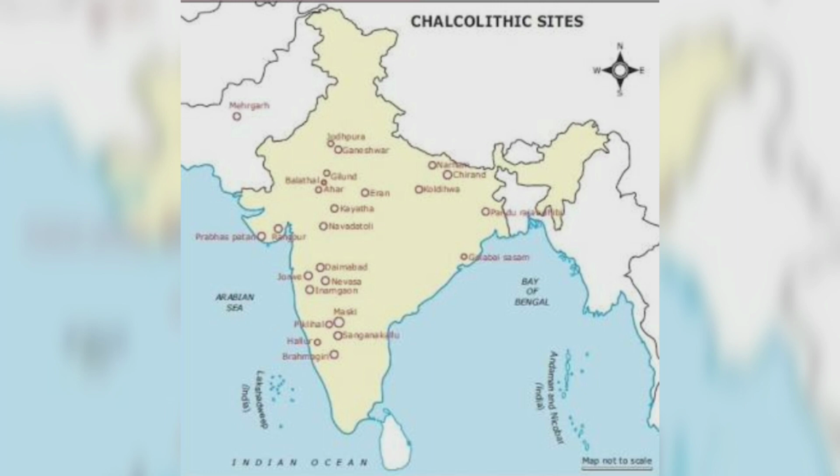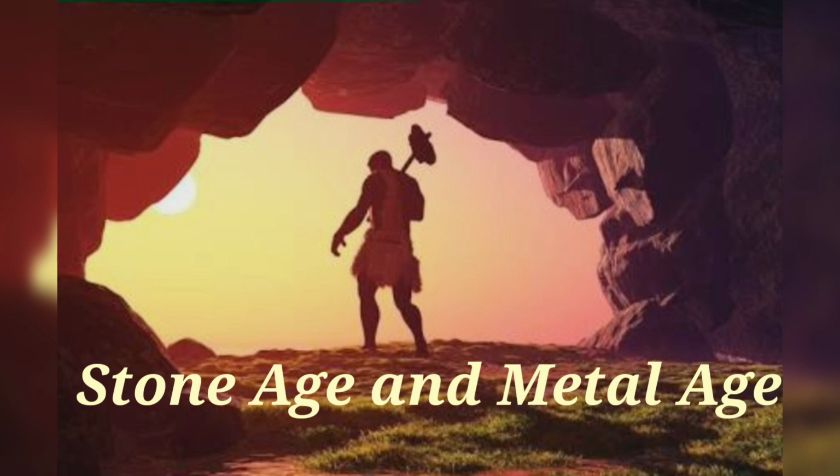The Chalcolithic culture mainly had farming communities and they existed between 2000 BC and 700 BC. In India it was mainly found in southeastern Rajasthan, the western part of Madhya Pradesh and Maharashtra, and in south and east India. This is all we need to know about Stone Age and Metal Age.